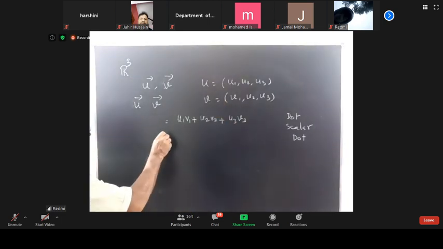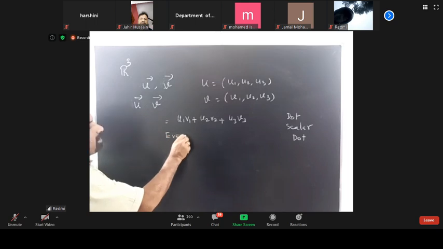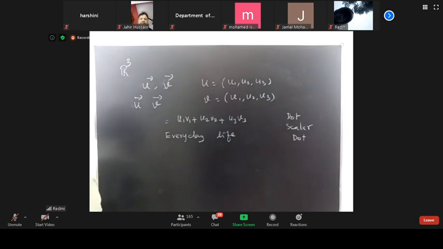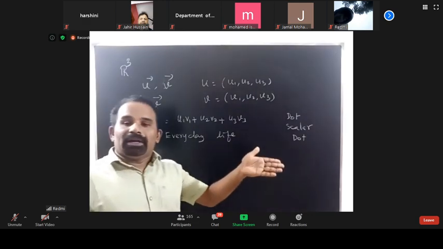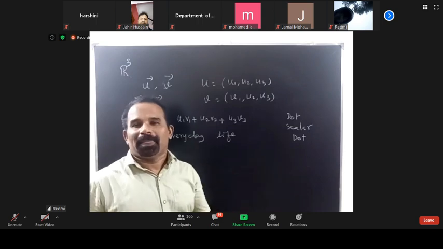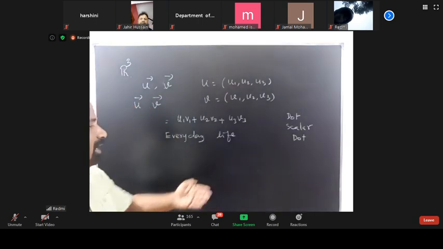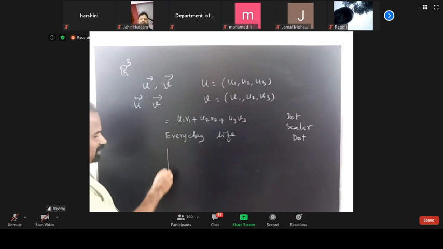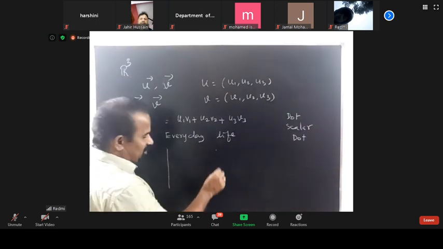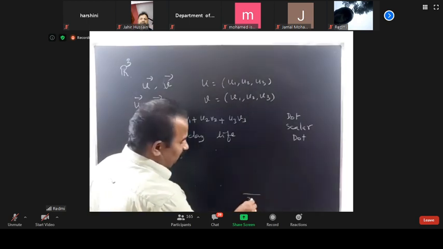In our everyday life, we have a bill of groceries. In this bill, whatever things we purchased, whatever quantity we purchased, the unit price is there, and then the total cost will be there.